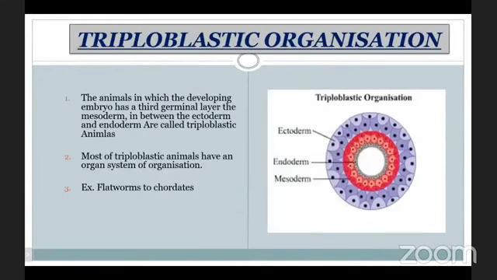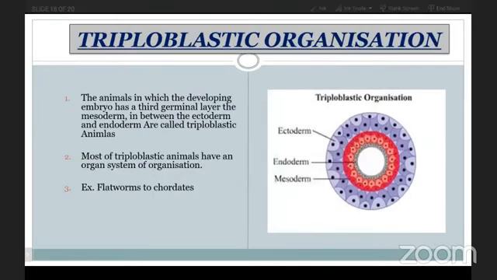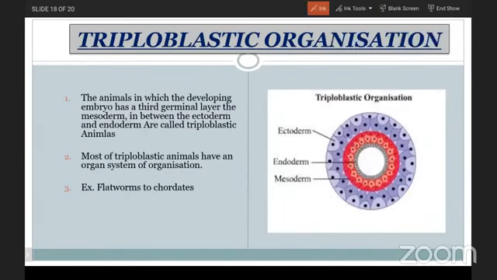Now, coming to the triploblastic organization. In triploblastic organization, the developing embryo has a third germinal layer, that is the mesoderm. In between the ectoderm and endoderm, in triploblastic animals, the mesoderm will be present.